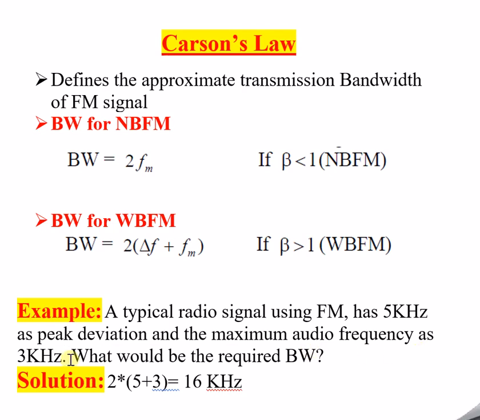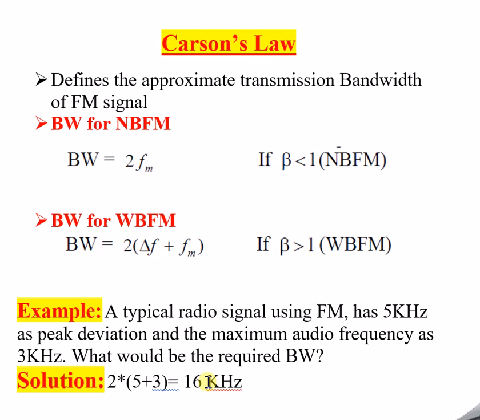And the maximum audio frequency is 3 kilohertz. Maximum audio frequency means what? It is nothing but the maximum modulating frequency, that is fm. So 3 kilohertz is also given. What is required to find the bandwidth? Since there is a frequency deviation value, take this equation: BW equals 2 times delta f plus fm. Substitute delta f as 5, it is already given. And fm, the maximum audio frequency, is also given, which is 6. Substitute it, and you will get 16 kilohertz.